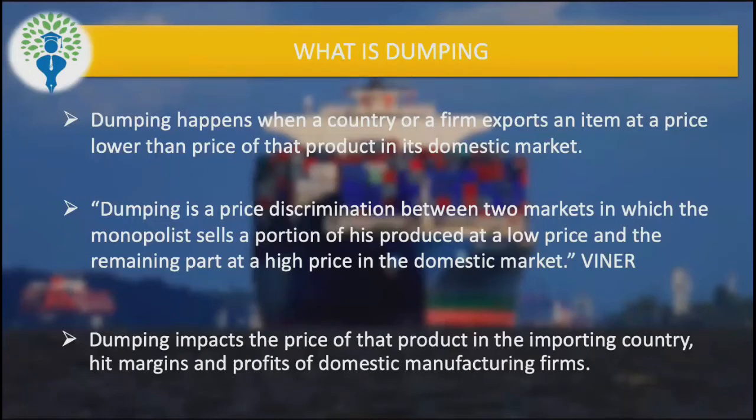And this also leads to a bigger issue, the issue of international trade. So what happens in international trade? Why do we import something from outside? We import something from outside in two situations. Either we are not able to produce it domestically, or we can produce it domestically but at a higher price. So that is why we import from another market, because the same thing is available at a cheaper price, right? This is what the international trade logic is.